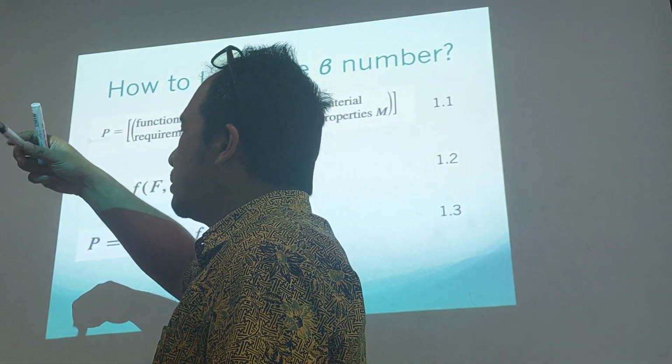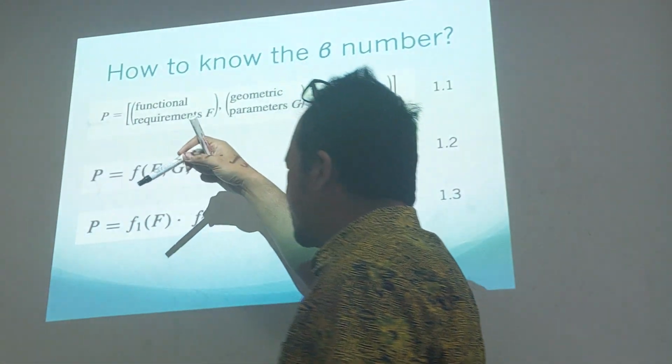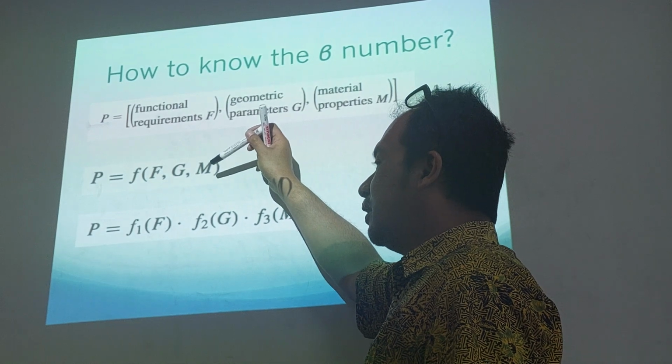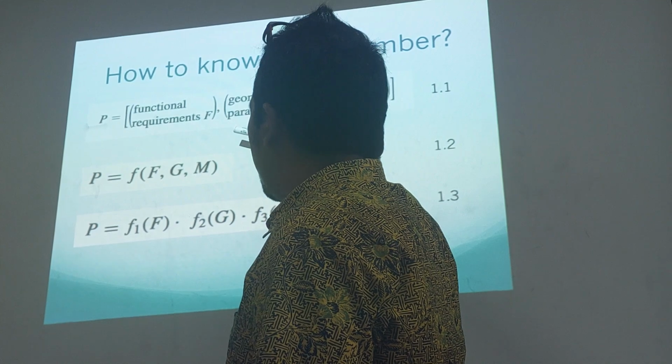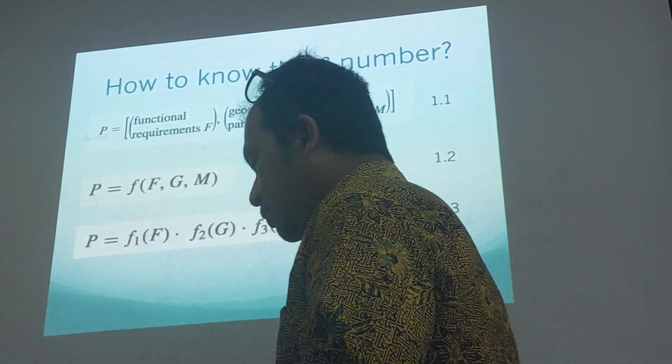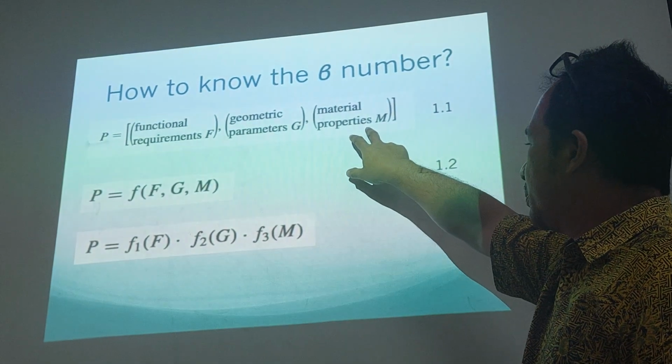for example, this one is also the function of the shape or something, we will use it. This is geometric. You want to create a round or square or something, and this one is material properties.